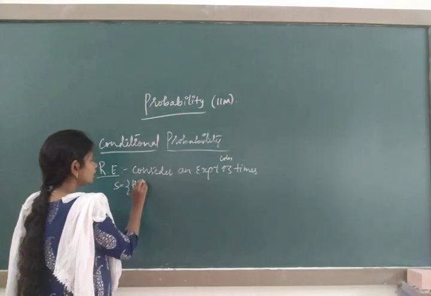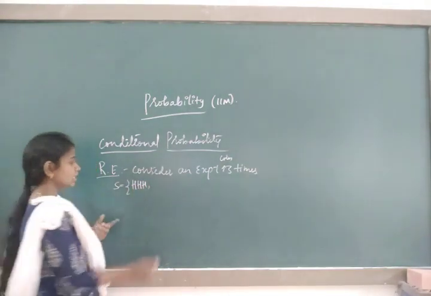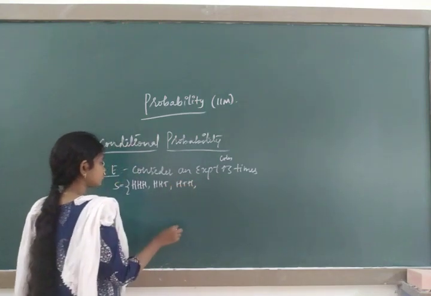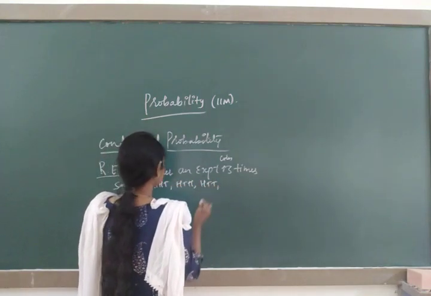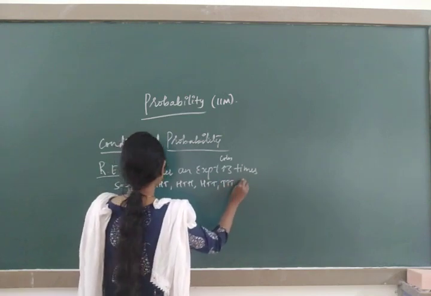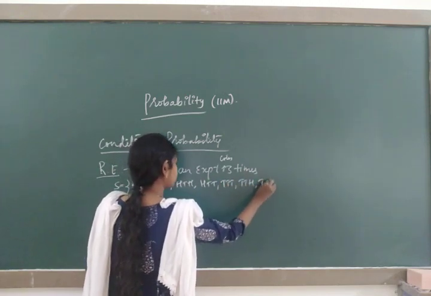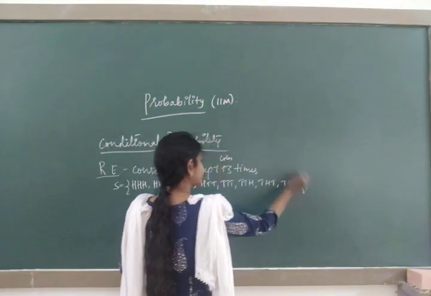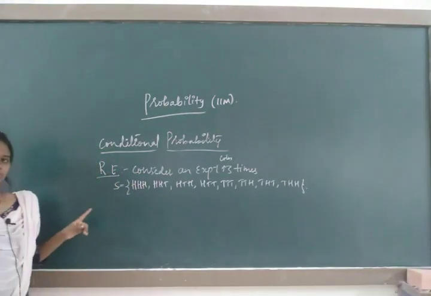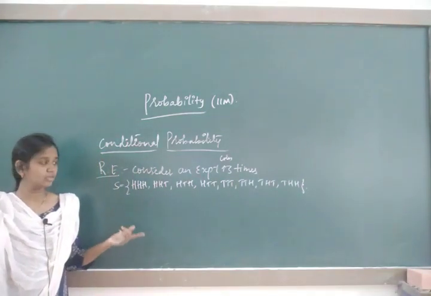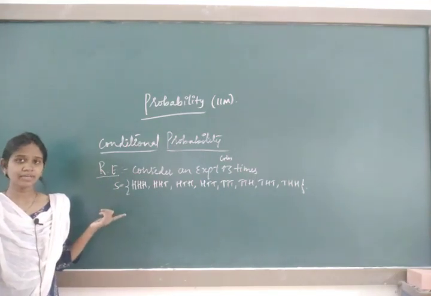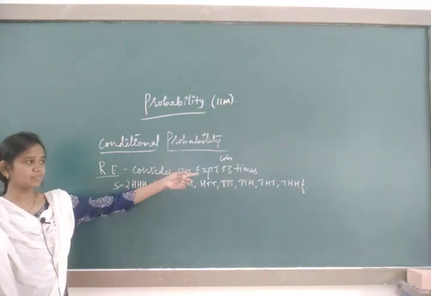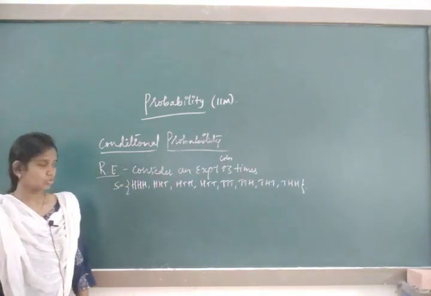So how to write the 8 possible outcomes without repetition? H. So these are the possible outcomes. You already know how to write this. We have studied this from the 10th standard, or else in the first PUC also we have studied how to write the sample space for a coin tossed 3 times.